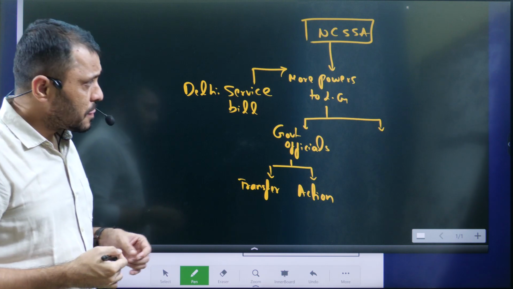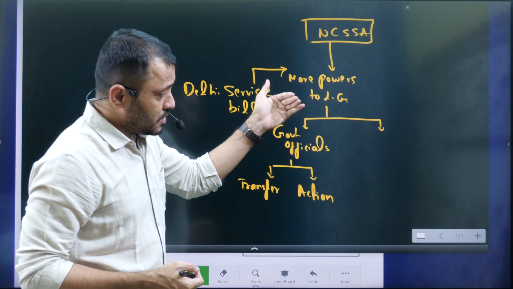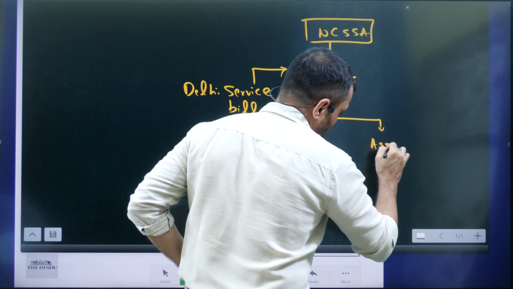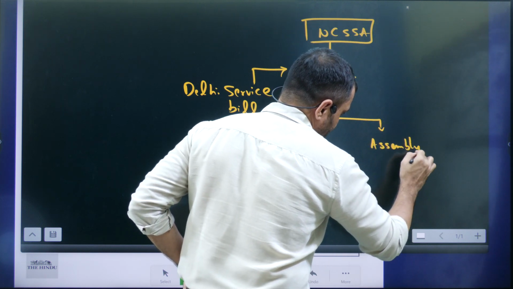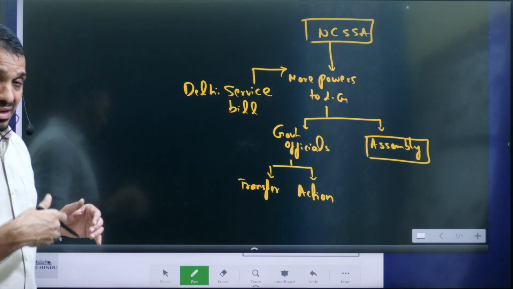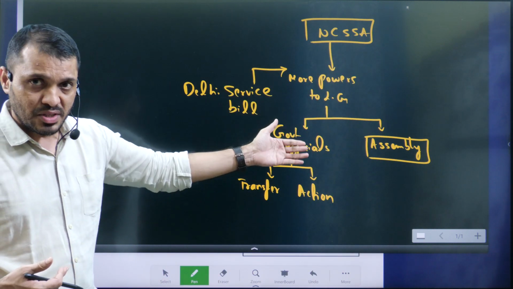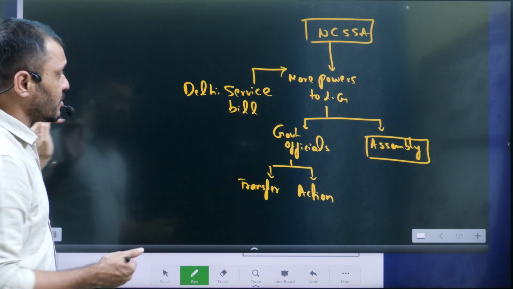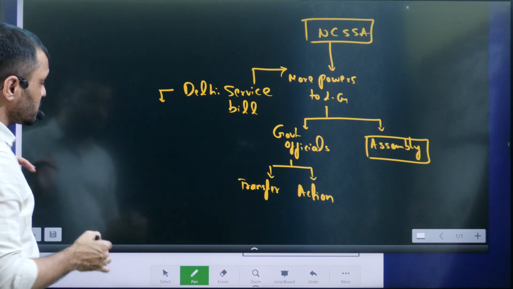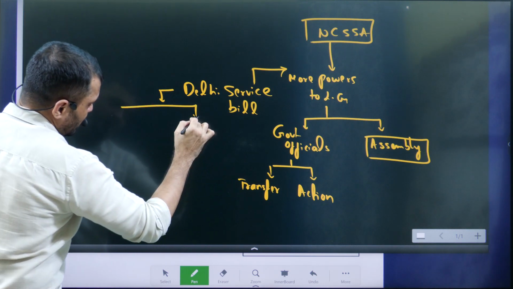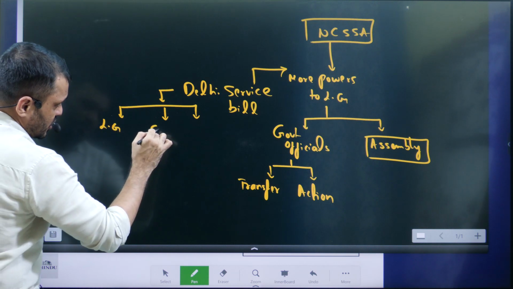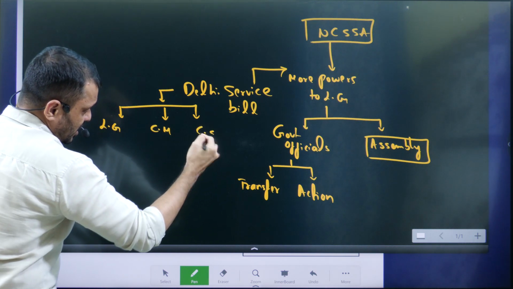And one more thing. The Lieutenant Governor can also issue summons as well as prorogue orders regarding the Assembly. That means the Lieutenant Governor's discretionary powers extend to the Assembly also. And one more thing regarding this Delhi Services Bill: here they created a three-member structure, the Lieutenant Governor, Chief Minister and Chief Secretary.